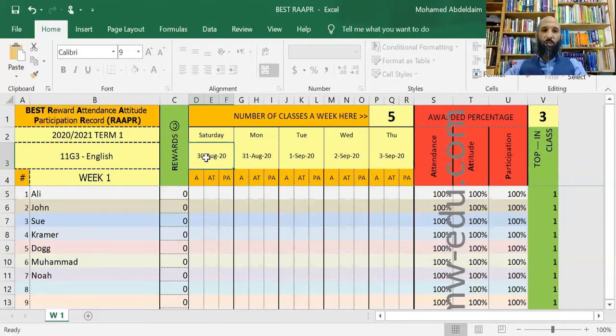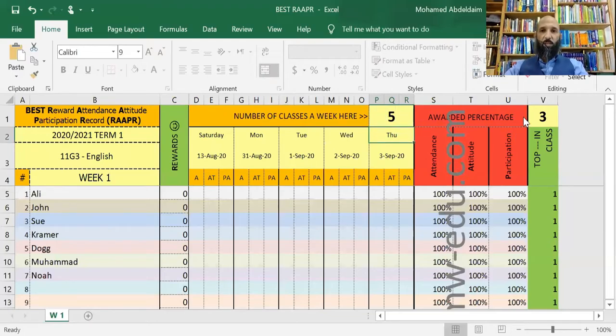And the dates, you can change the dates as well. So here it can be 31st of August, for example, 2020, and then it will fix up for you. I mean, this format. And here, after you finish these days, you can go here and write how many classes you have a week. So you can have 5 classes, say, 1 class every day. You can have 7 classes. You can write 7, right? So you write how many classes you have a week. So just to better explain the system, make them 5 for the time being.